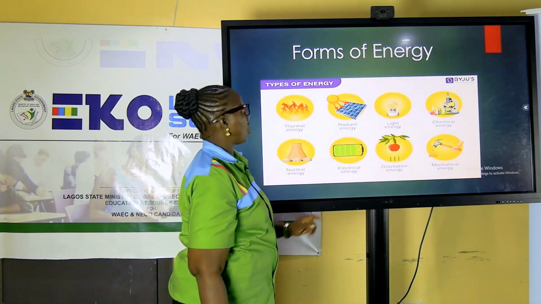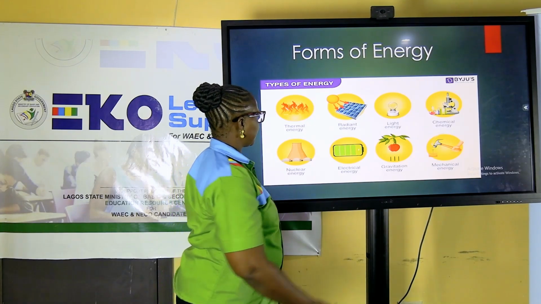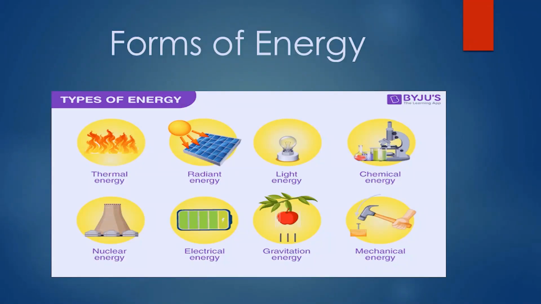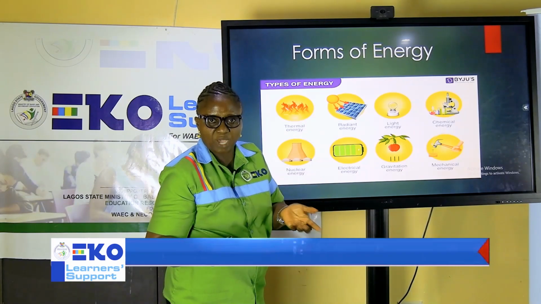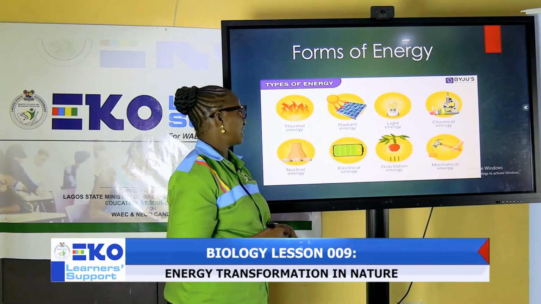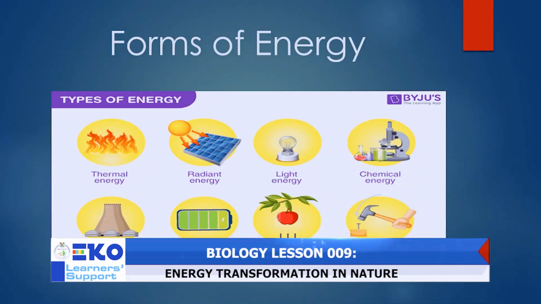Here we have a picture of the different forms of energy. When you look at this, we have radiant energy, which I mentioned earlier on that the plants depend on for photosynthesis. From this radiant energy, solar, or sometimes we call it sun energy, it is being transformed into thermal. It can be transformed into nuclear energy, electrical energy.